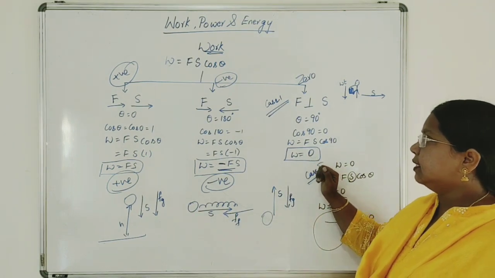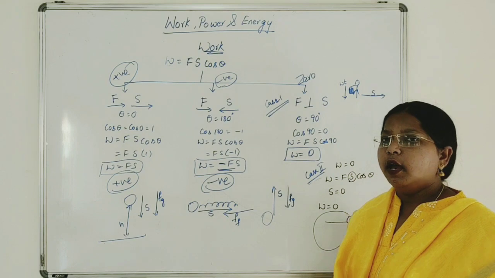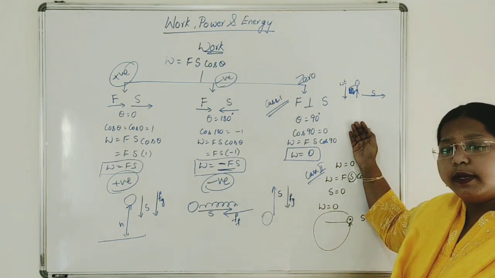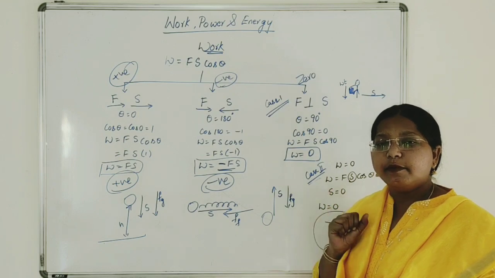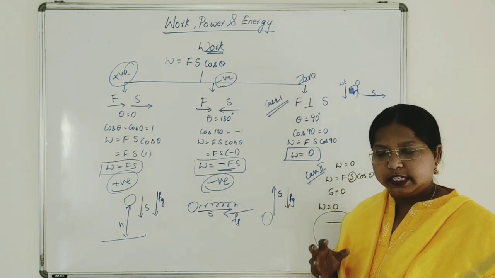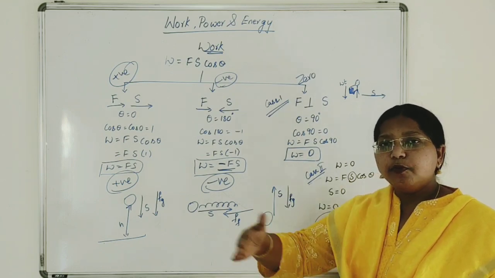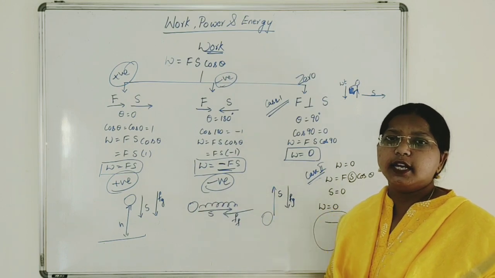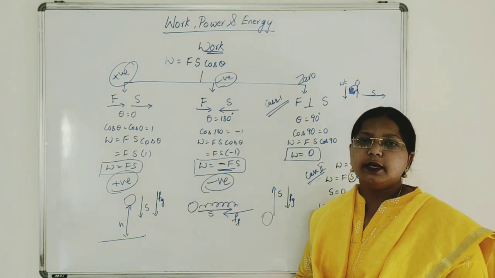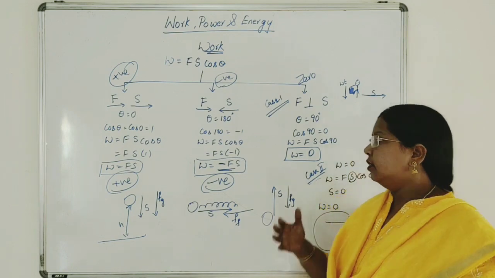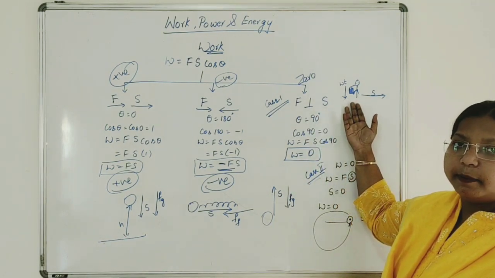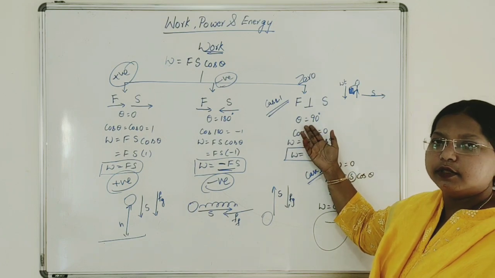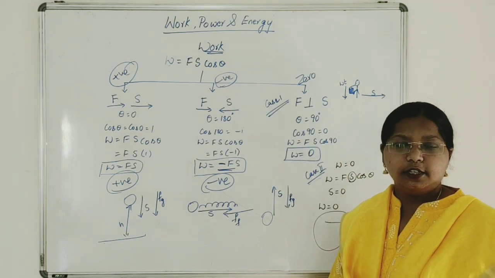And the third case, work done is equal to 0. As a boy carrying a school bag on his legs and moving horizontally, the force, the weight of the bag, is acting vertically downwards, and he is moving. Displacement is in the horizontal direction. Force and displacement are perpendicular to each other and theta is equal to 90. Therefore, work done is 0.